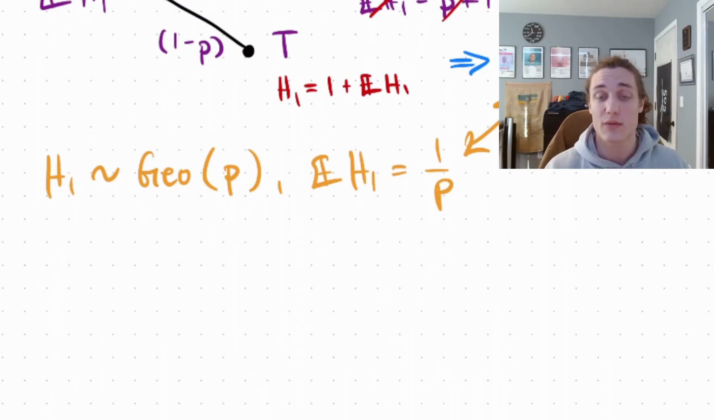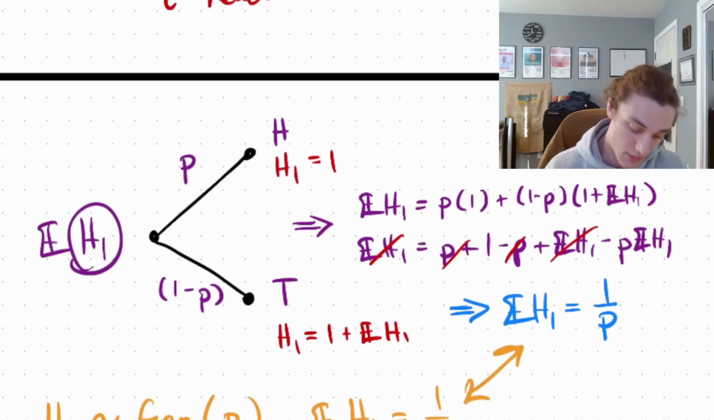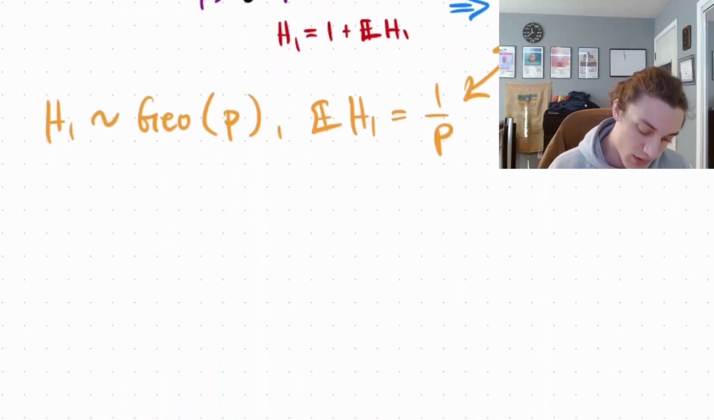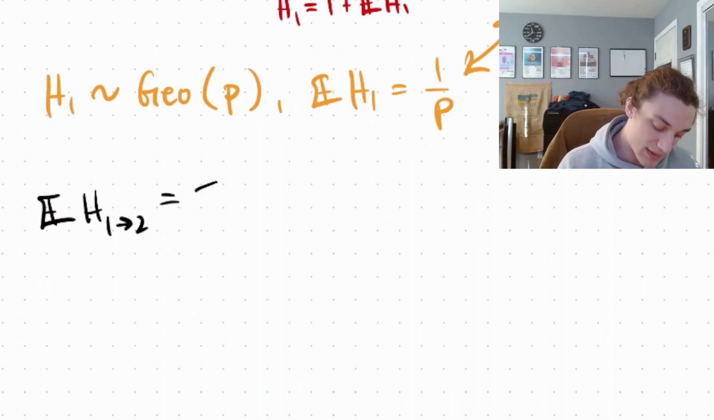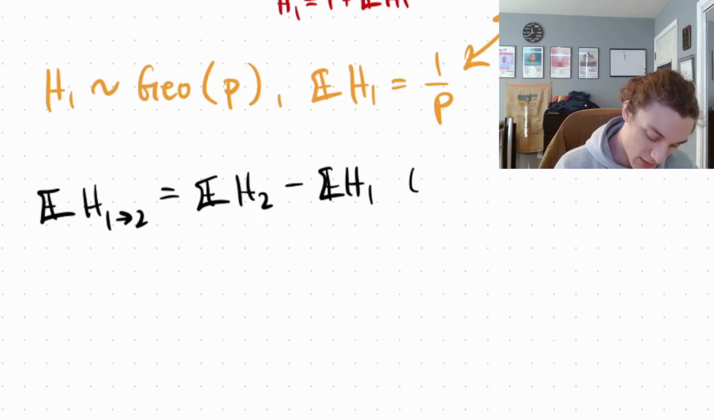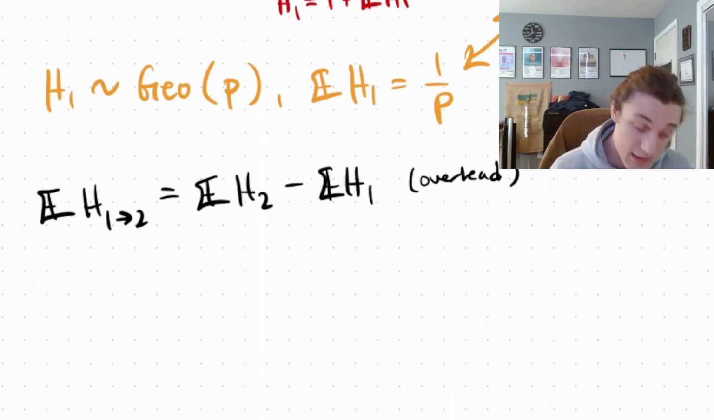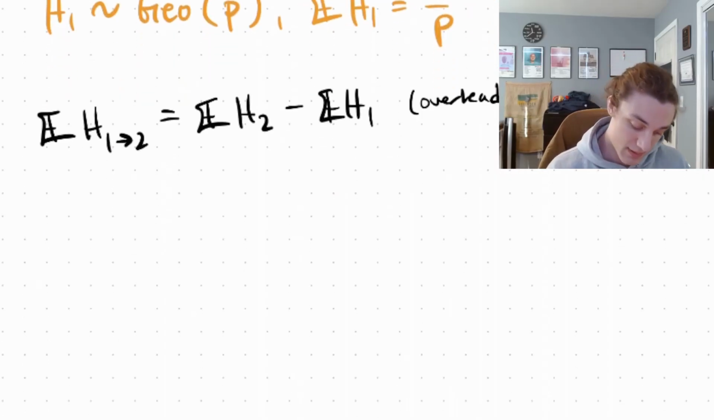So instead of starting from nothing, now we're going to assume that we start from H1. To assume that we start from H1, we're going to define this transition probability. Going from H1 to 2 is equal to the difference of H2 and H1. This is typically denoted as overhead of going from H1 to H2. Knowing this, let's go ahead and try to do another step.